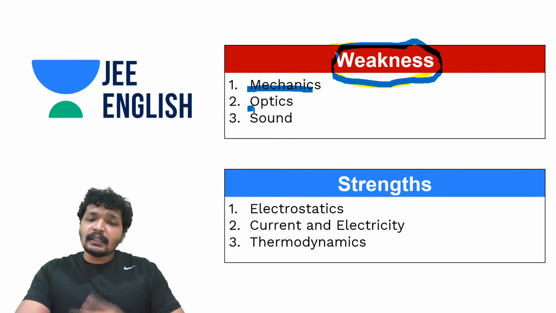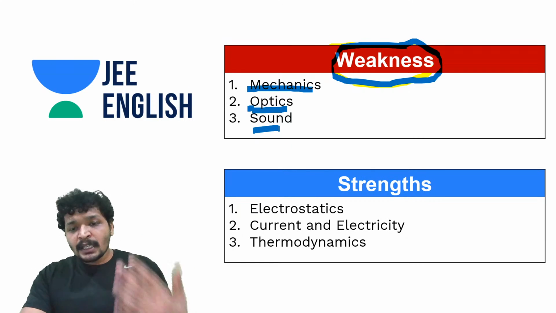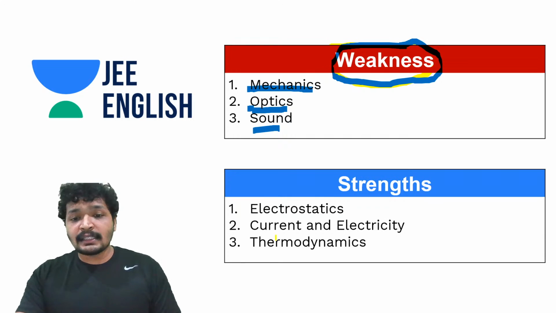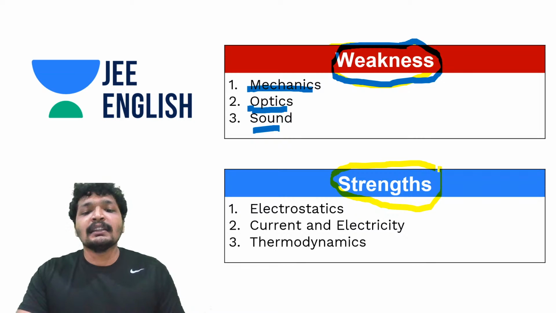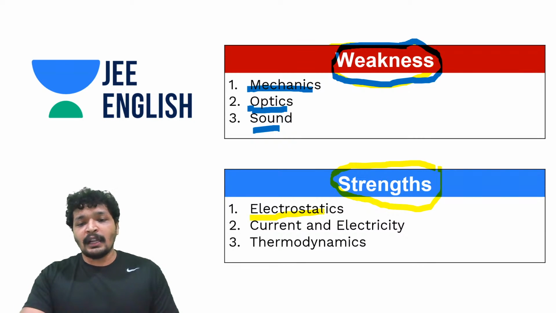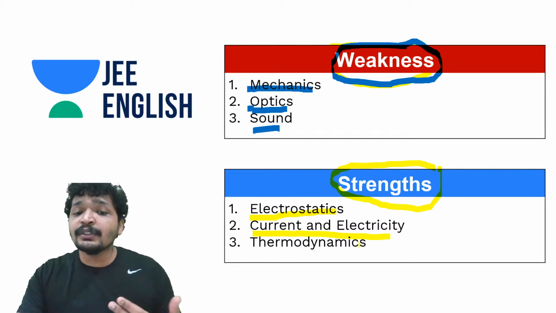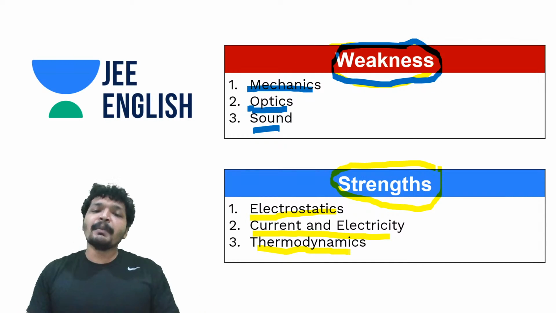And then let's say each topic, I would list down all these topics, optics, sound, etc. Similarly, I will list down my strengths as well. Let's say I'm very good at electrostatics, current and electricity, and then I will mark it under strengths. It's very important because your strengths are going to fetch you the marks that you need. It is going to get you to that 90 percentile, and you have to kill that weakness to make it happen.